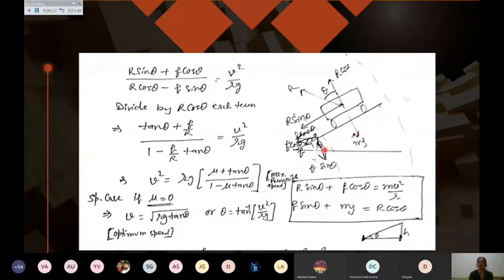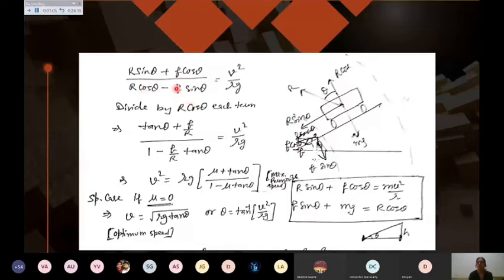And this mg and f sin theta, they are equating r cos theta. So when you equate, when you divide, you are getting this equation, small m is getting cancelled. Now, there is another method of writing the results. If I divide each term with r cos theta, then I will be getting this equals to tan theta plus f upon r, and in denominator I am getting 1 minus f upon r tan theta.